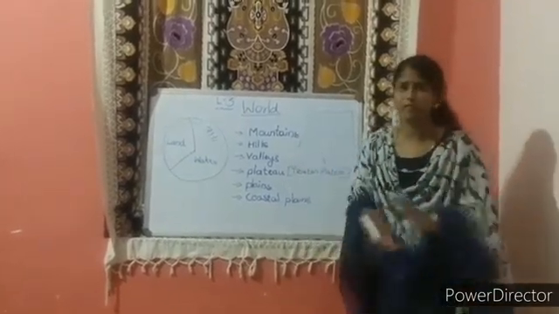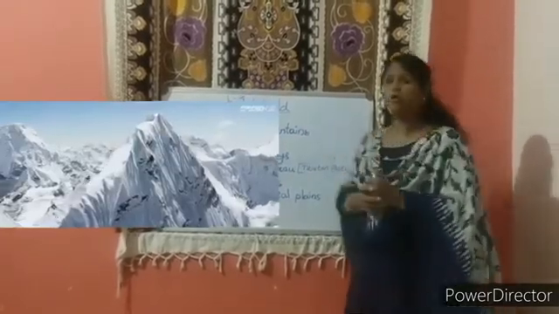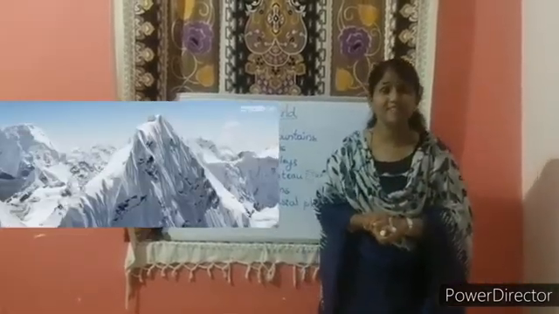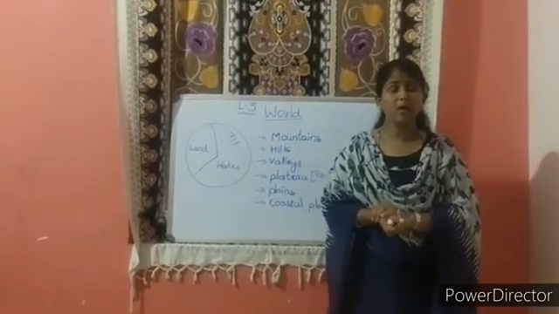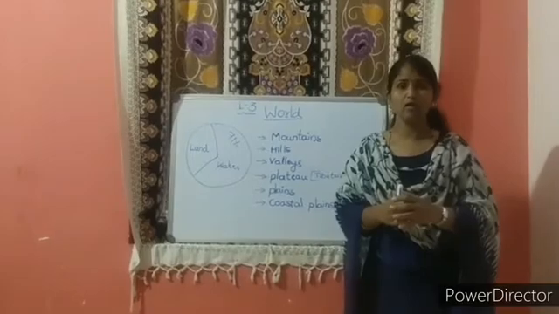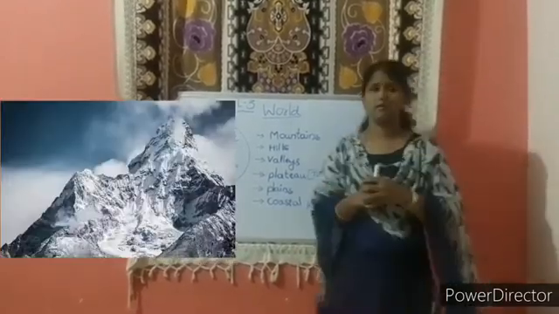Once again, I will repeat it. Mountains. See here, mountains are Earth's tallest landforms. Many mountains connected together form a mountain range. Next one is hills.